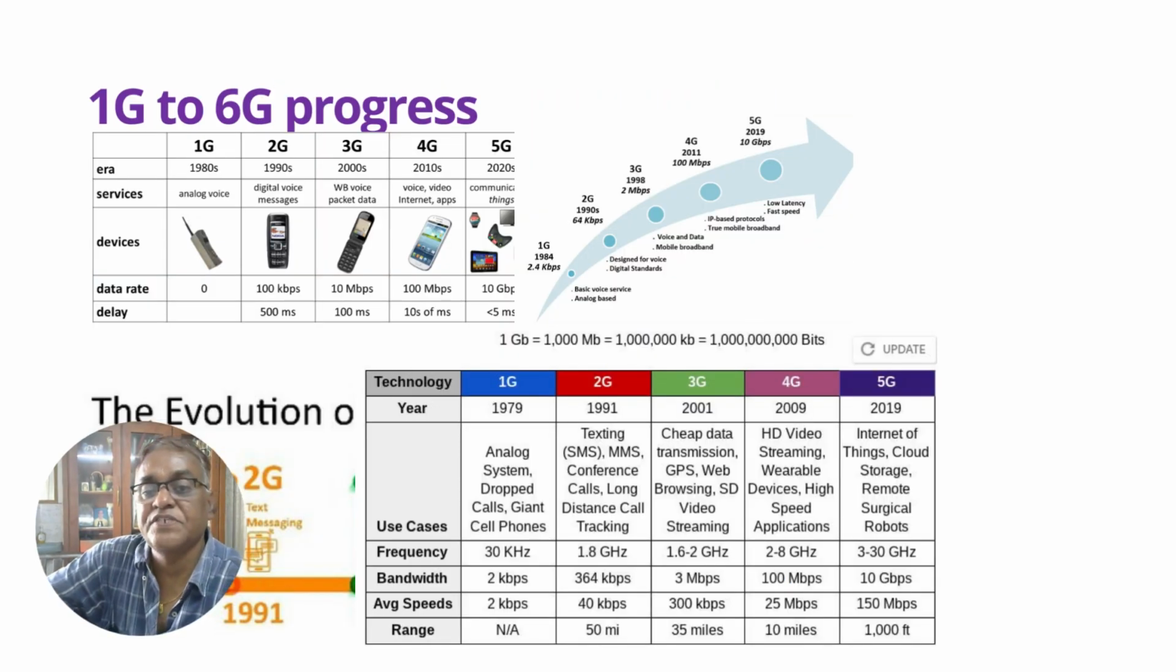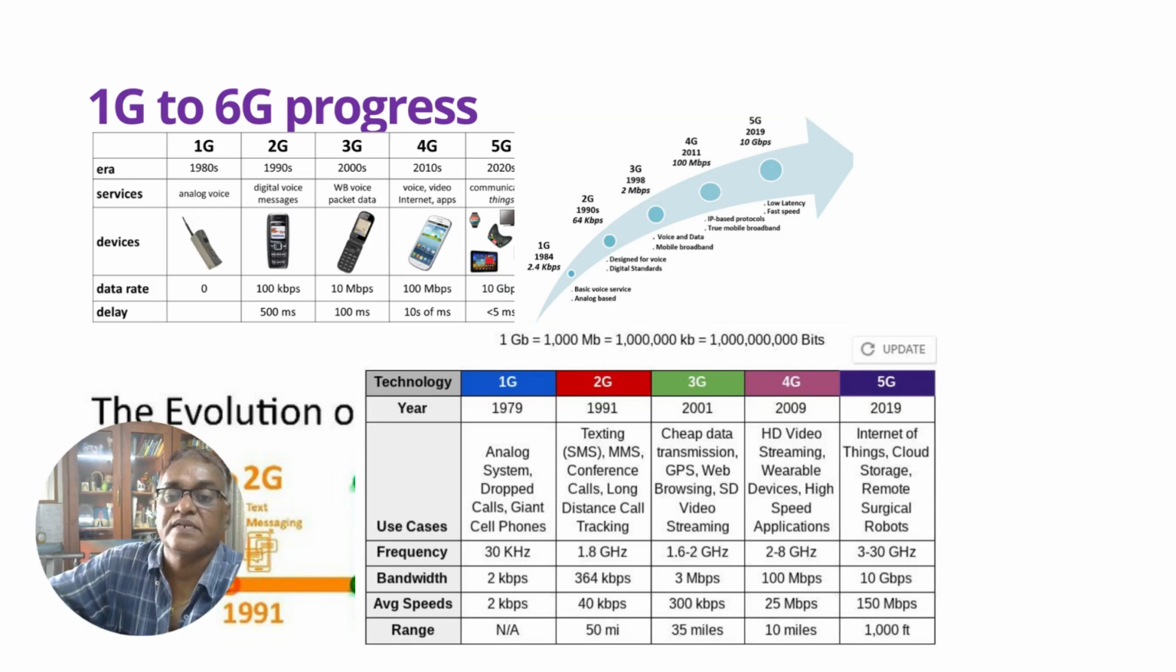As we are talking about 1G to 6G progress, in these tables you can see what the frequencies are, what the bandwidth is, what the average speeds of data transmission are, and how much range is covered from 1G to 5G. You can see the 1G technology started with analog voice in the 1980s with very low speed. That's why in those analog voice devices there is no provision to send data.